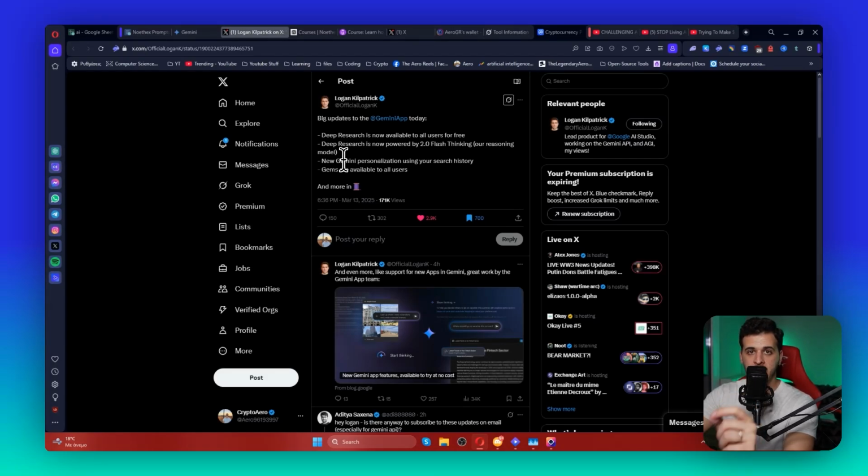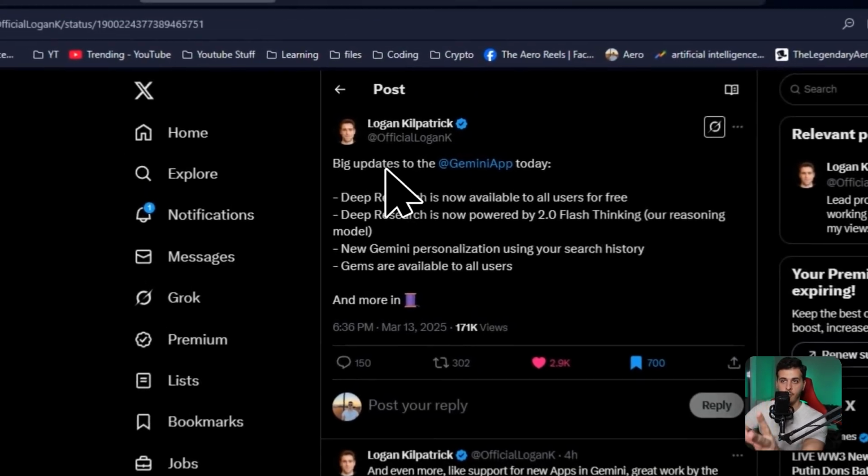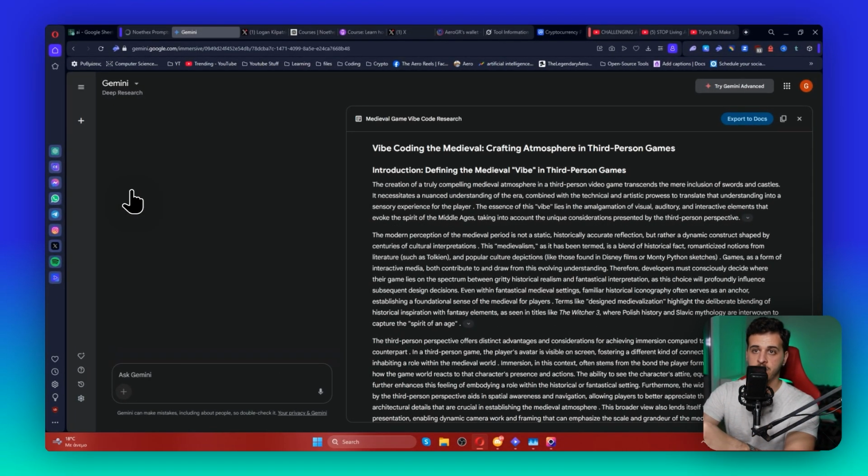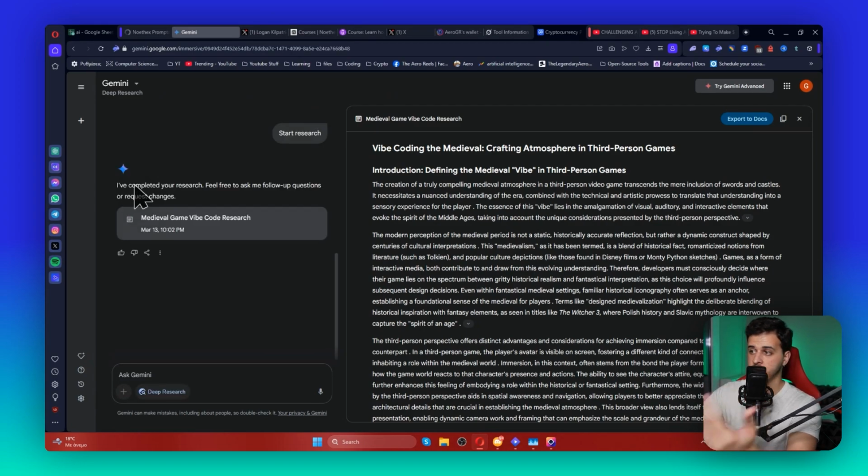Today we got big news from Google. Gemini just got free deep research for all of the users. This is absolutely insane. And right now we're getting 5 requests per month for free, and deep research on the Gemini application is powered by 2.0 Flash Thinking, the reasoning model. So I have already done 2 queries on the deep research application inside Gemini, and we will see what the